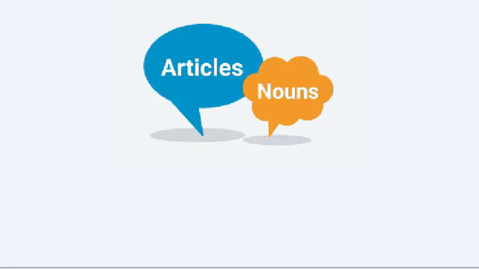So this is our next lecture, which is about articles and nouns. Since your childhood you are well familiar with the noun, as we always use some person's name, some thing's name, and the name of a place. So from our childhood we have heard that the name of a person, or the name of a thing, or the name of some place is a noun.